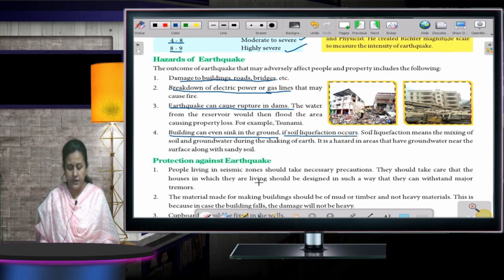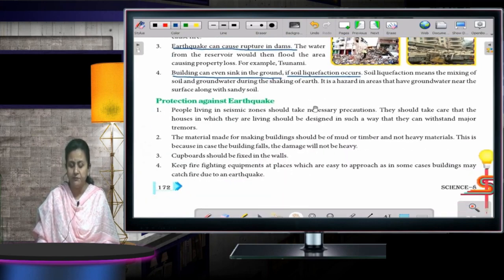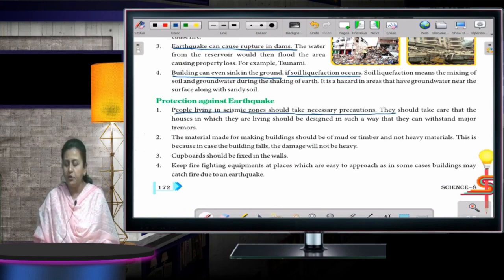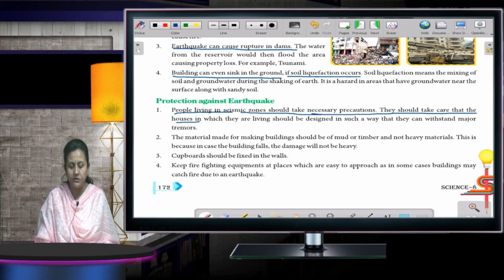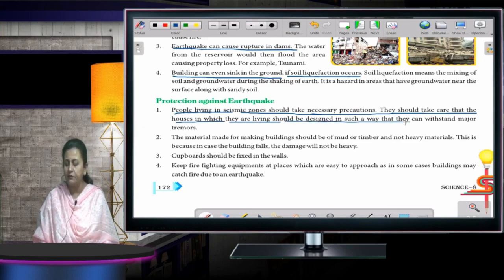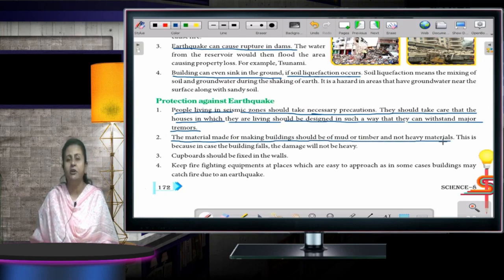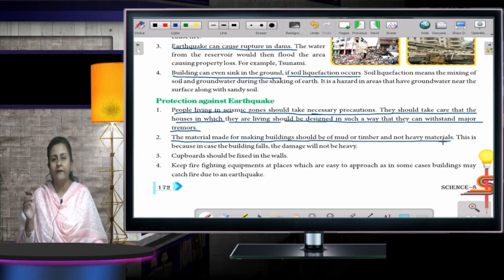Okay. Protection against earthquakes. How can we protect ourselves against earthquakes? People living in seismic zones should take necessary precautions. They should take care that the houses in which they are living are designed in such a way that they can withstand major tremors. The material used for making buildings should be mud or timber and not heavy material, because whenever an earthquake occurs, the building collapses and the material falls.